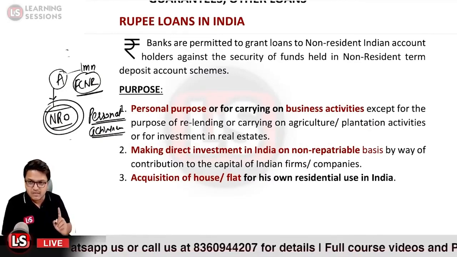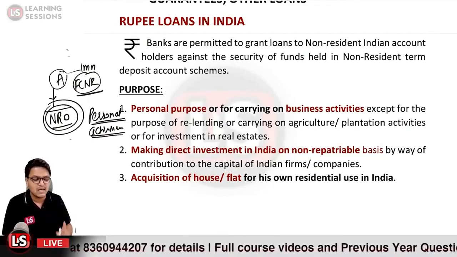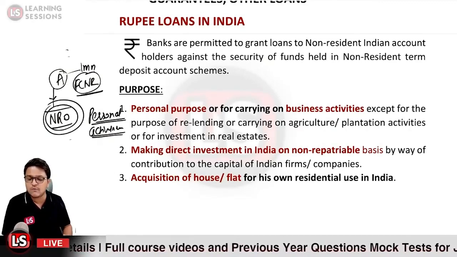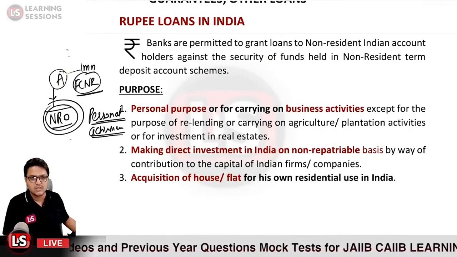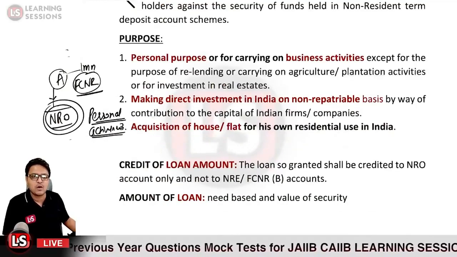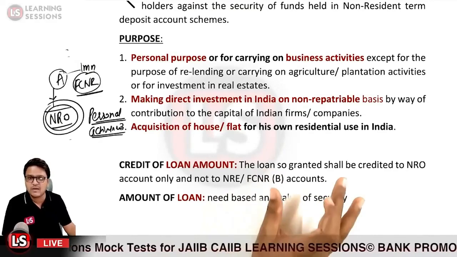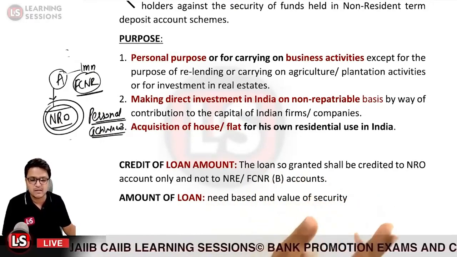And further, if he is going to invest in Indian companies on a non-repatriation basis, in that case also the loan can be sanctioned. And it can be sanctioned for acquisition of a flat or house for his personal use in India. Then it is a case of the credit of the loan amount. As I told you, the loan amount so sanctioned shall be credited to the NRO account only and not to the NRE or FCNR bank account.